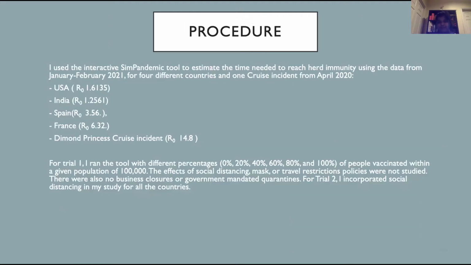I used the interactive SIM pandemic tool to estimate how different R naught values, vaccination, and social distancing percentages impact herd immunity for 4 different countries and one case incident from April 2020. For trial 1, I ran the tool with different percentages of the people vaccinated within a given population of 100,000. The effects of social distancing, masks, or travel restrictions were not studied in this trial.